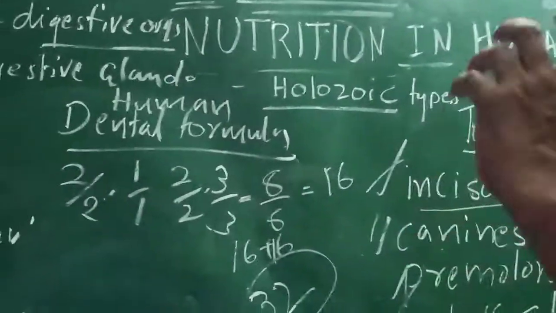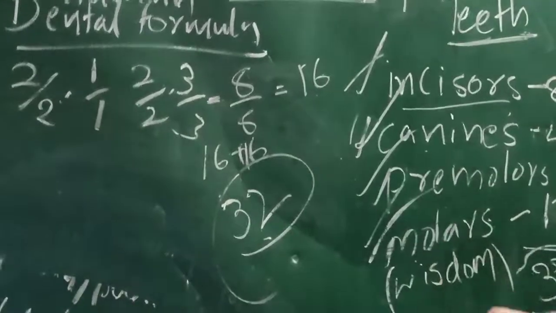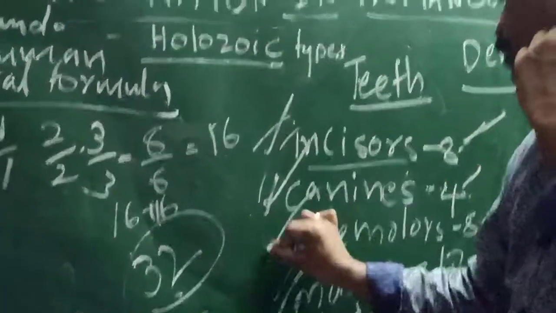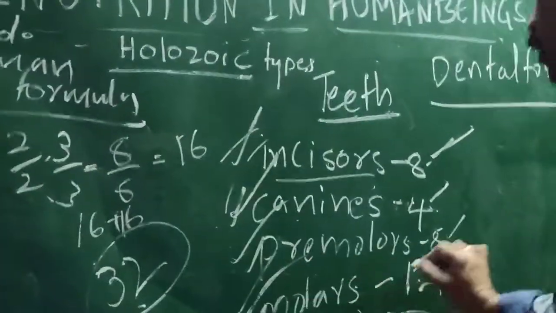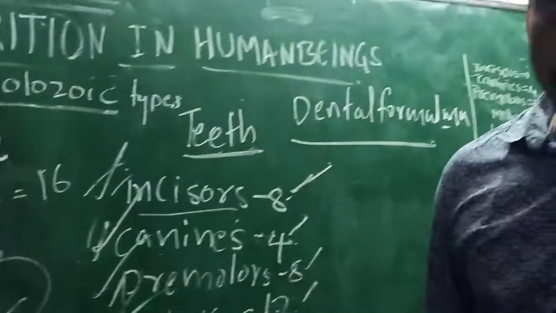You have to remember we have 4 types of teeth: canines, premolars, molars, and incisors. Incisors are 8, canines are 4, premolars are 8, and molars are 12. In total, 32 teeth are present in our adult human being.